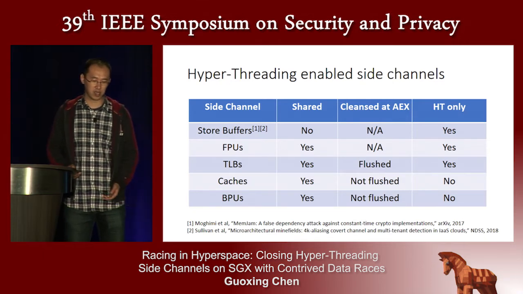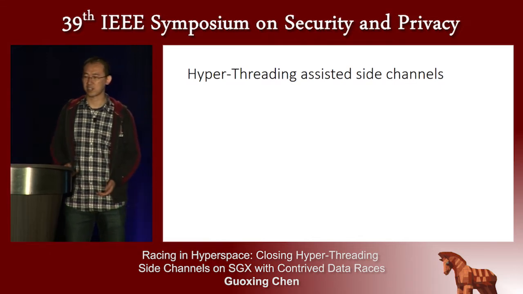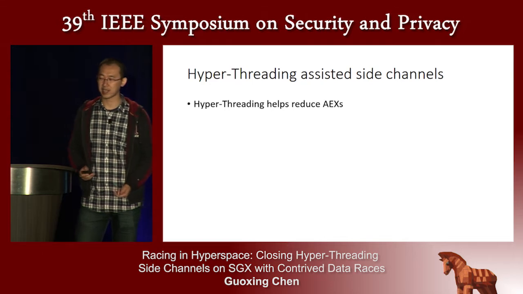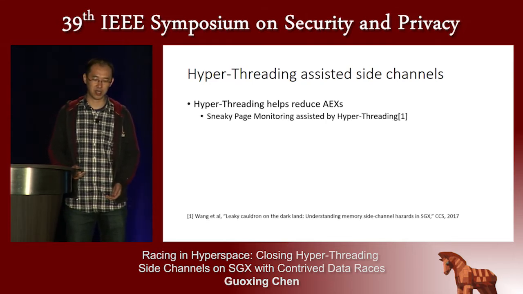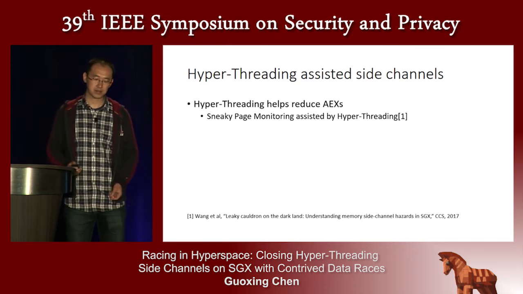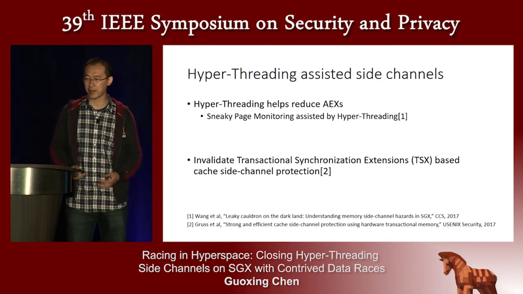Besides introducing these new side channels, hyperthreading could also assist existing side channel attacks. First, hyperthreading helps reduce AEX. One example is the sneaky page monitoring attack proposed by Wang et al. When assisted by hyperthreading, the attacker triggers no extra AEX and can bypass the AEX detection-based mitigations.